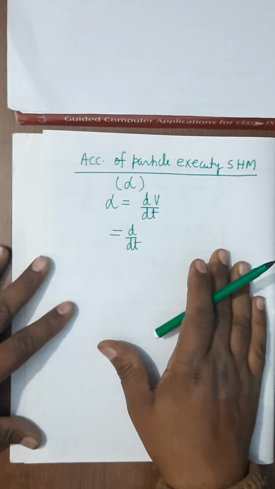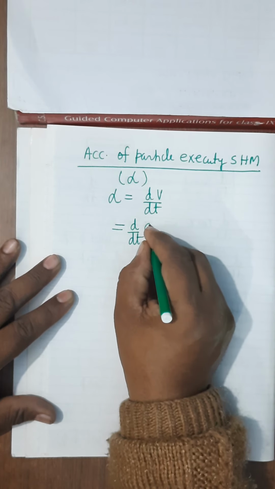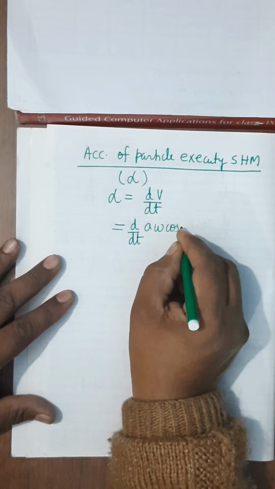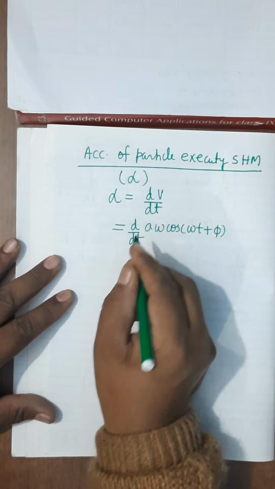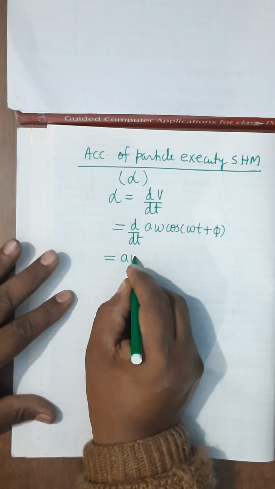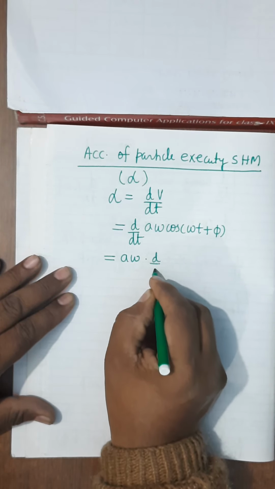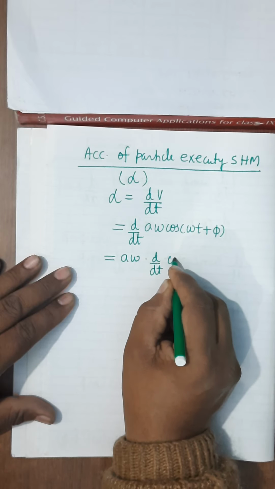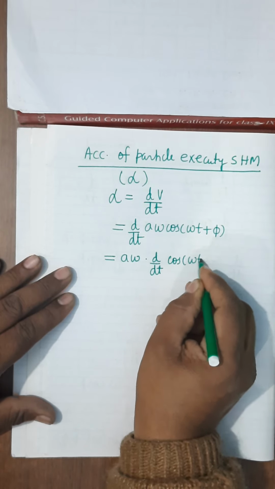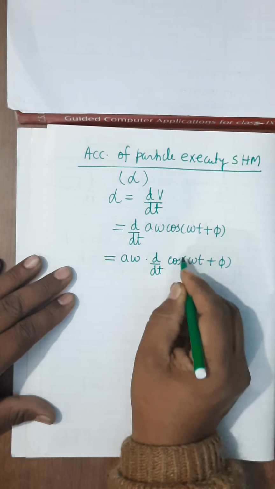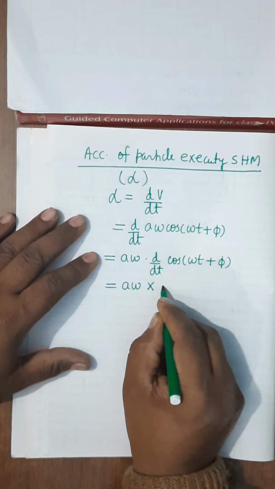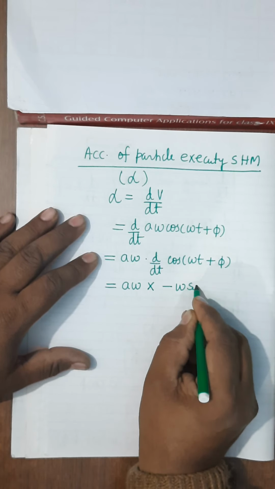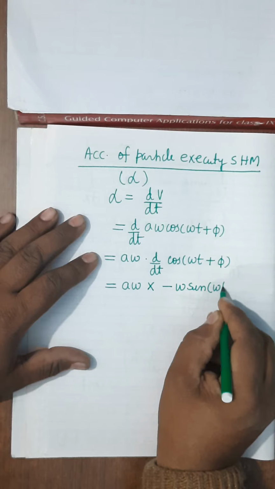So you can see it is A omega cos omega t plus phi. When we differentiate this, first you take out A omega common, it is d by dt of cos omega t plus phi. When you will differentiate it, it will be A omega into minus omega sin omega t plus phi.